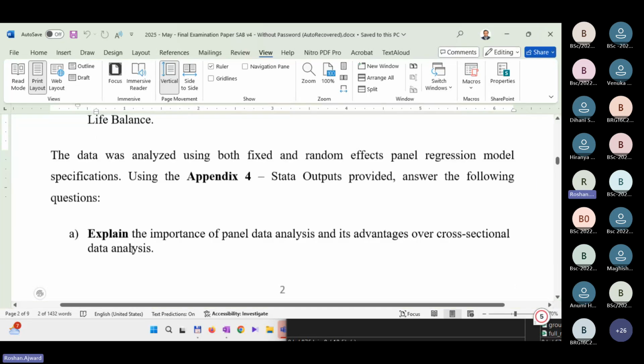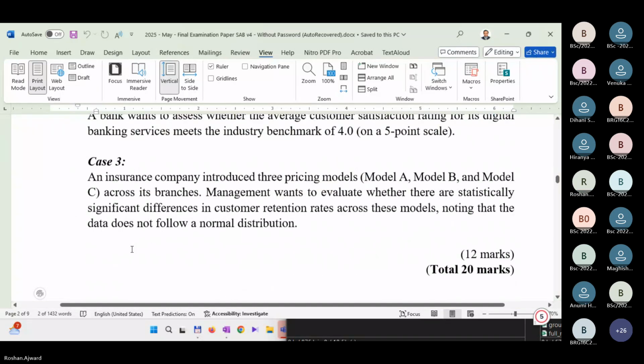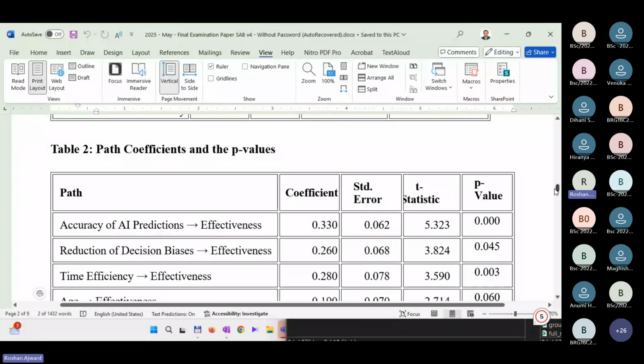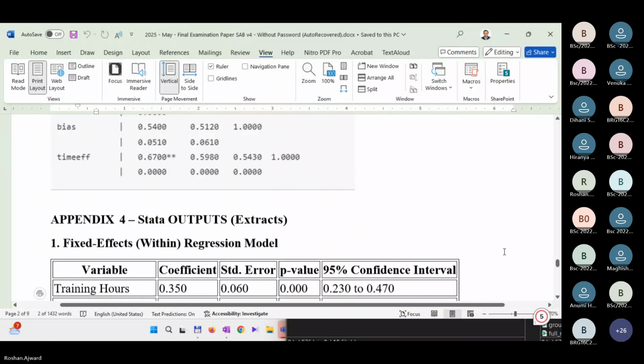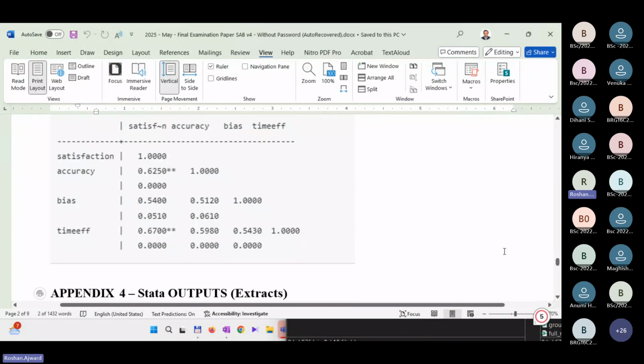Shall we go to the correlation analysis? So let's go to the correlation analysis. Here the correlation analysis is there. What can you say? Now you can see satisfaction is here. And satisfaction with itself, that's the diagonal, we ignore. But how about satisfaction and accuracy? Is there a significant relationship?